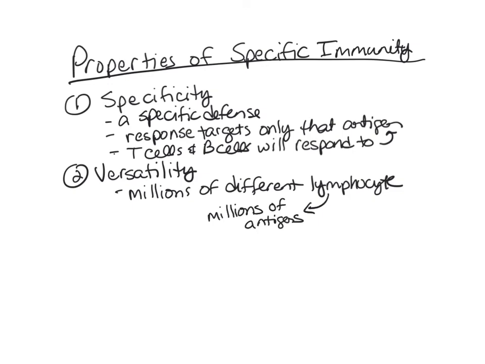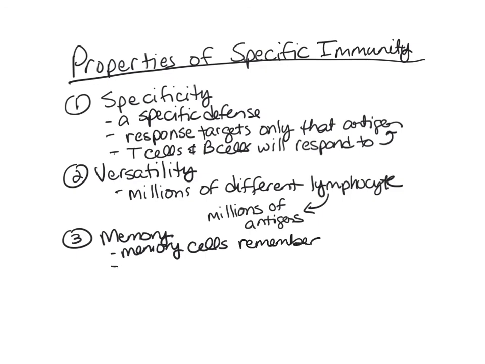The next property that specific immunity has is memory. So the immune system remembers the antigens that it encounters because it might come in contact with that same antigen, but maybe years later. So the memory cells enable the immune system to remember the previously encountered antigens. And then when they do come in contact again with that antigen, they can launch a much faster, stronger counterattack on the second exposure to the pathogen.